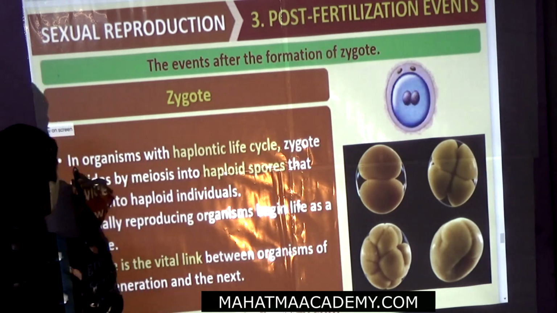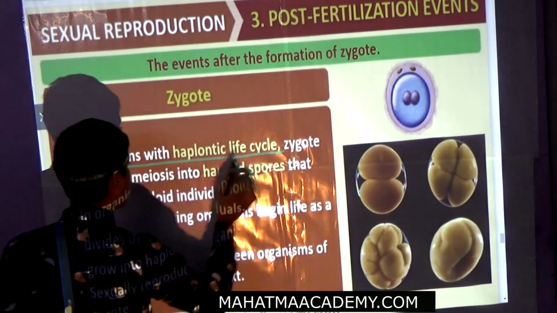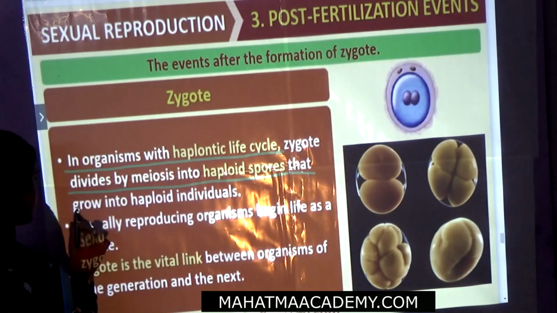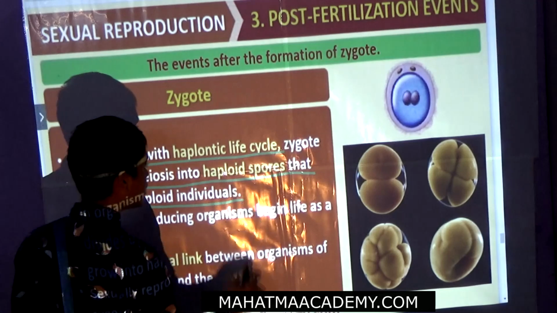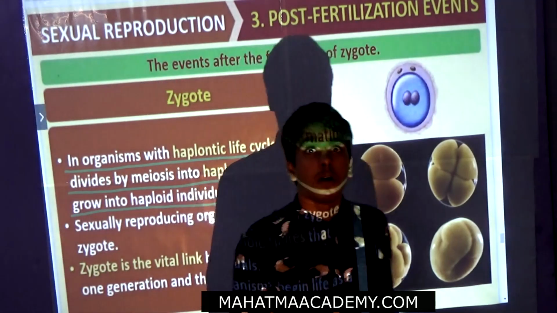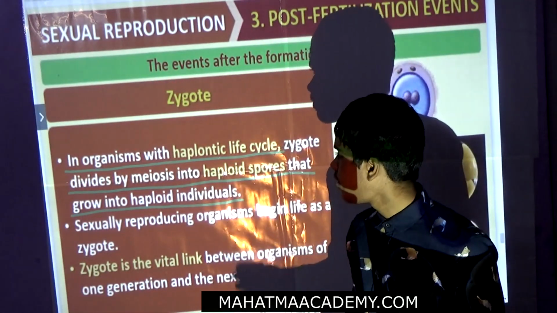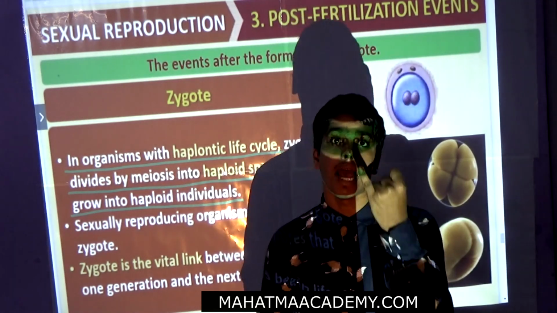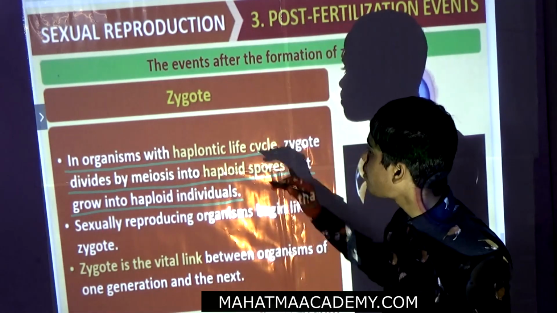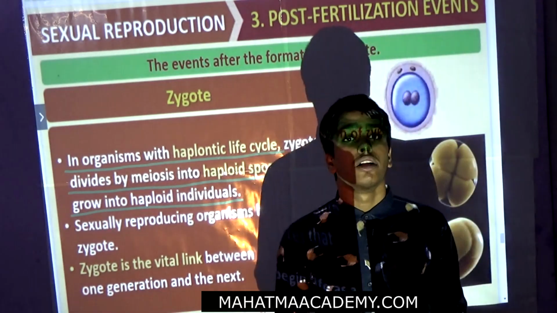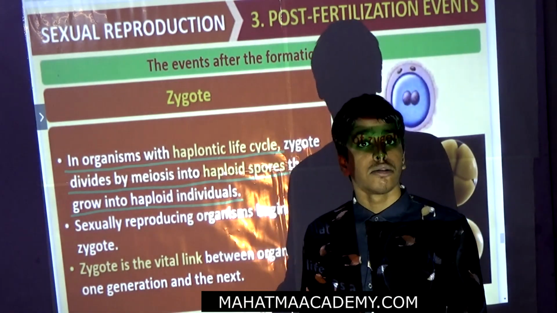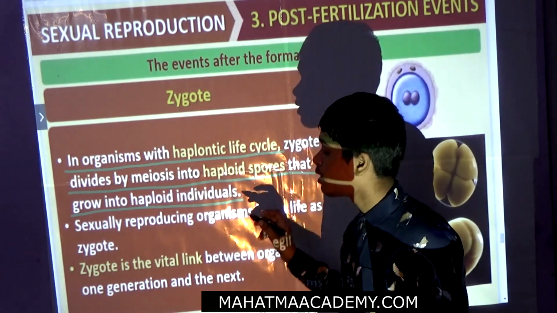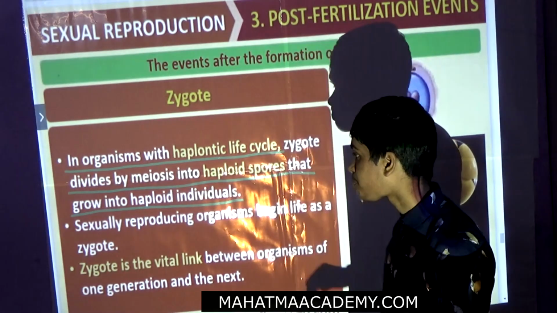In organisms with a haplontic life cycle, the zygote divides by meiosis into haploid spores that grow into haploid individuals. Now, in haplontic, there are two life cycles, haploid and diploid. In the haploid life cycle, the zygote will develop into spores. After that, it leads to haploid individuals. Sorry, it is haploid, not zygote.